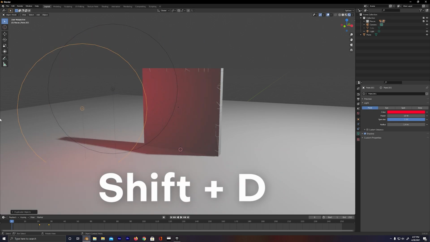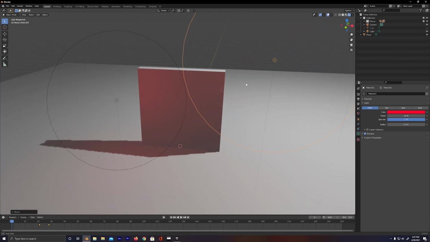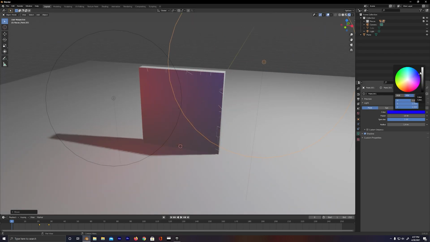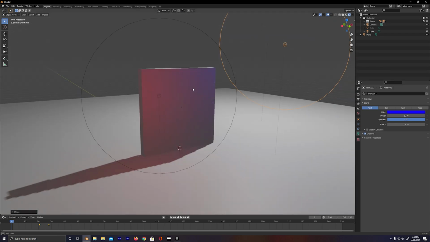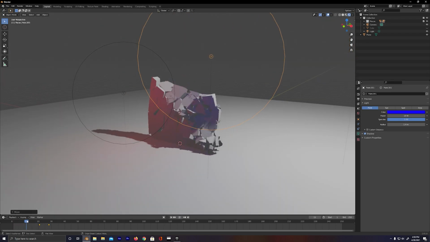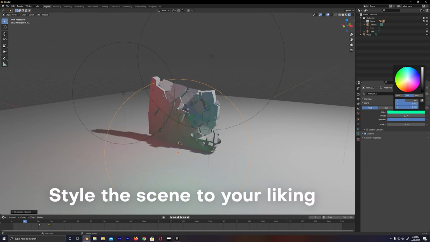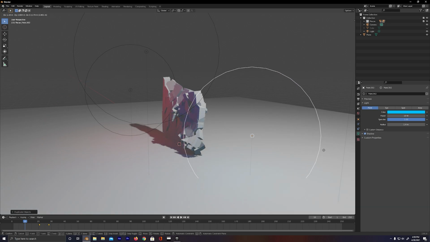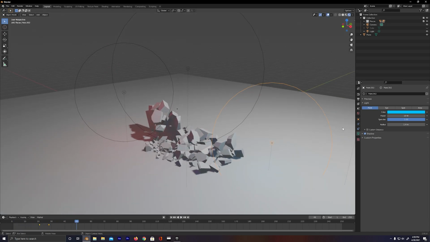So next, I'm gonna duplicate this light by pressing Shift D on my keyboard while I have it selected. And now when I move over my mouse, you can see the light is just getting moved over. So let's move this duplicated light over here, and we're gonna set up a super simple 3-point light setup. I'm also gonna change this color to blue. Pretty much I'm just moving around my camera, trying to get a good angle on it so I can see where I have this light here. Let's just duplicate it again. Cool. I just want to add a little bit more light back here so we can move this light over this way. Okay, so that's looking nice.